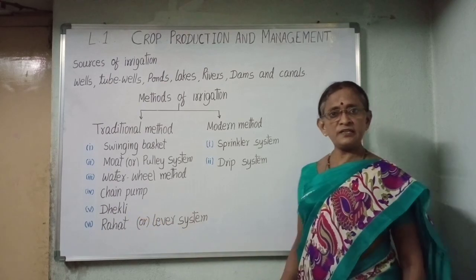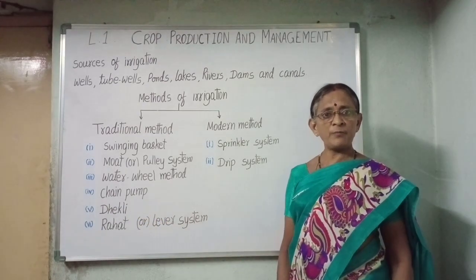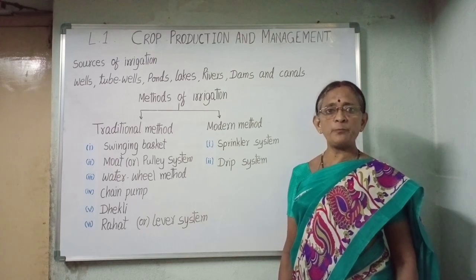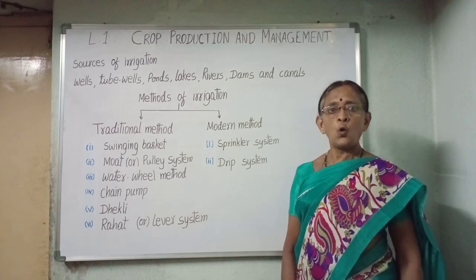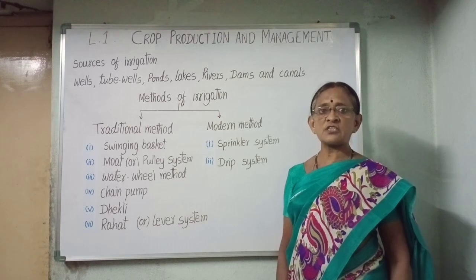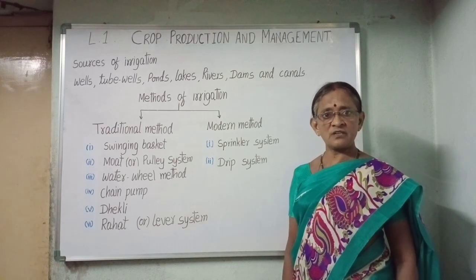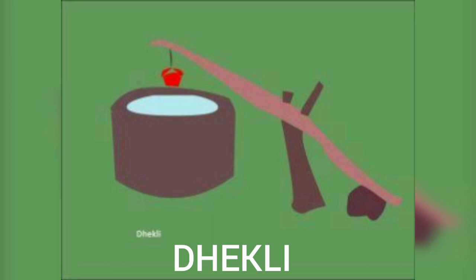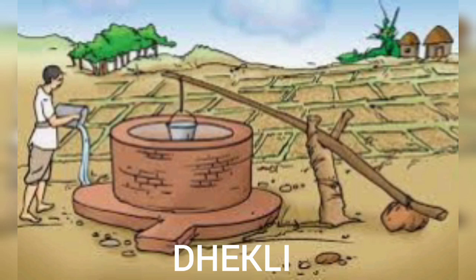Dhekli. Dhekli means lever beam of well. In Dhekli, a long wooden beam is supported over a forked vertical support fixed in the ground near the well. Its longer arm is towards the well and shorter arm away from it. A bucket is tied to its longer arm with a rope which hangs over the mouth of the well. A weight is tied to the end of the shorter arm.